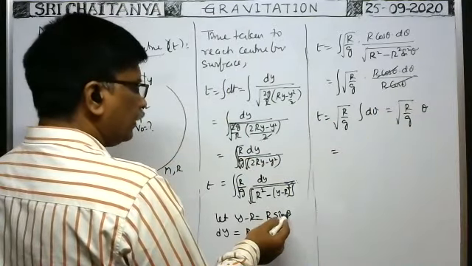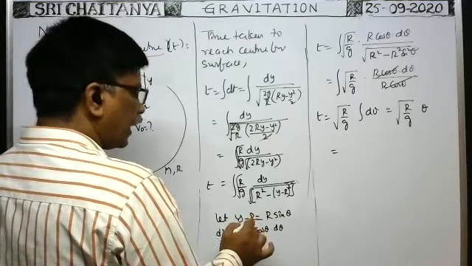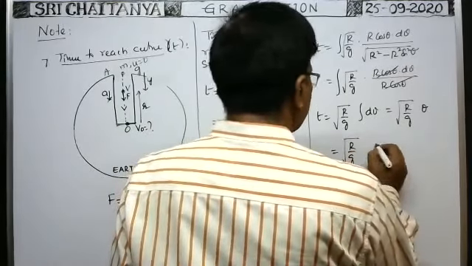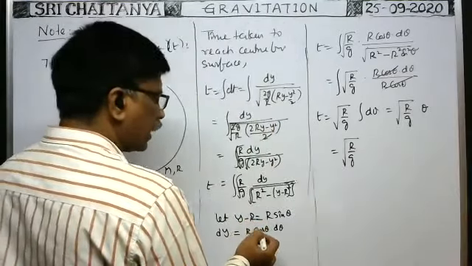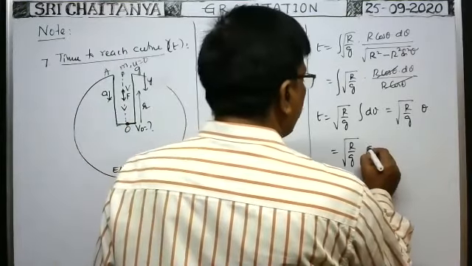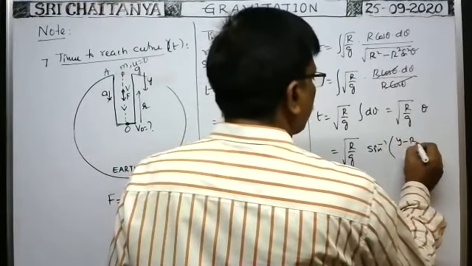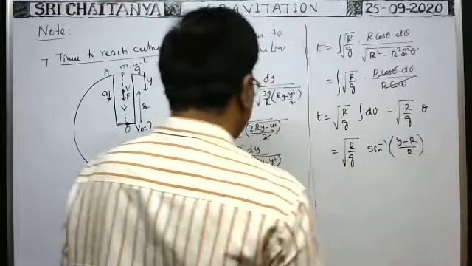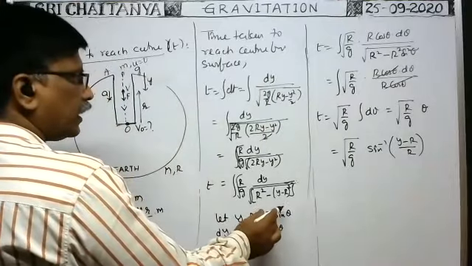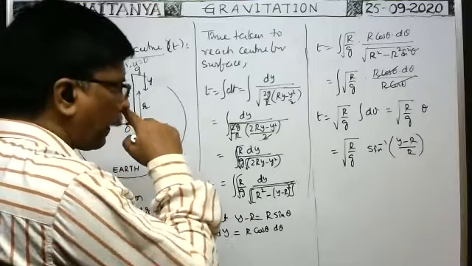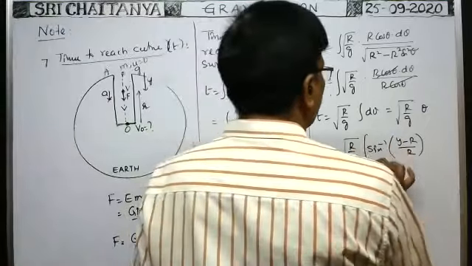From this formula, you see, sin theta is equal to y minus r by capital R, no? Root r by z, you keep aside. Sin theta can be written as y minus r by capital R. Theta is equal to sin inverse of y minus capital R by capital R. We can write like this. Okay, now we substitute the limits.